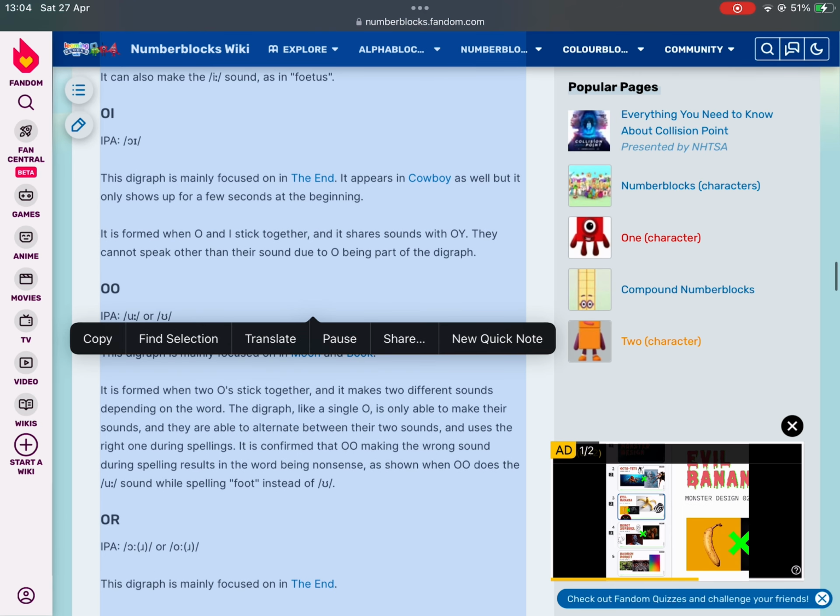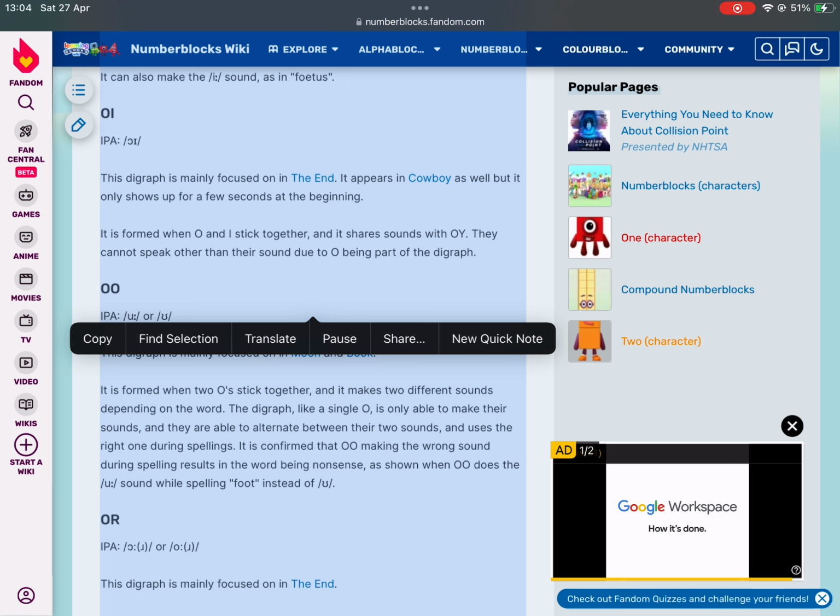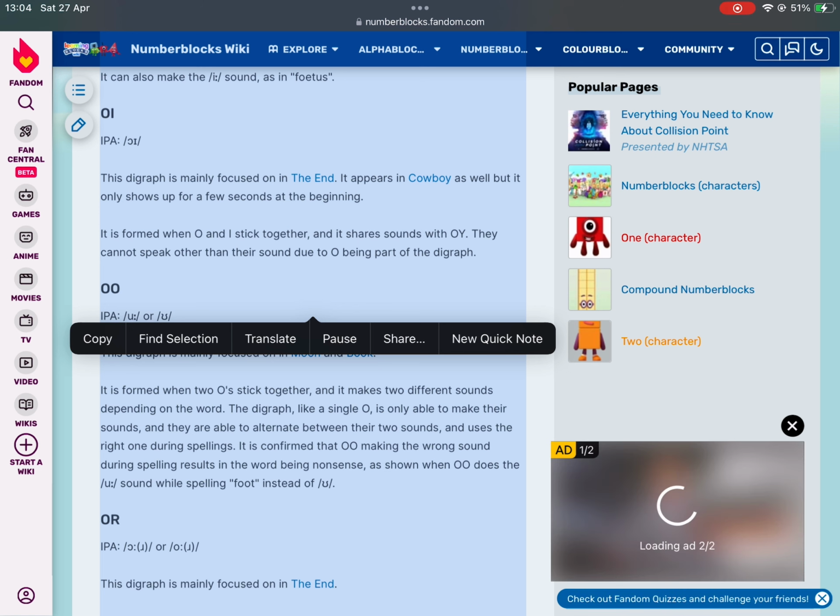OI, IPA. This digraph is mainly focused on in the end. It appears in cowboy as well, but it only shows up for a few seconds at the beginning. It is formed when O and I stick together, and it shares sounds with OY. They cannot speak other than their sound due to O being part of the digraph.